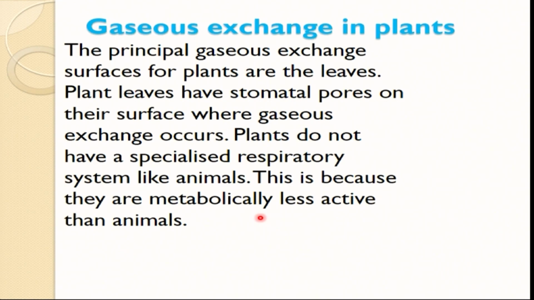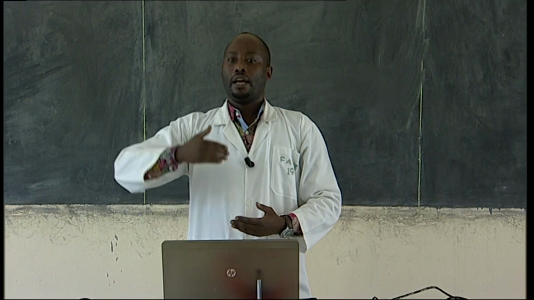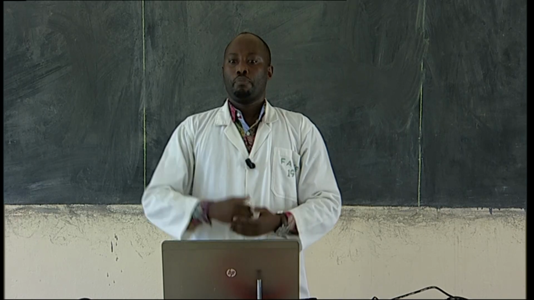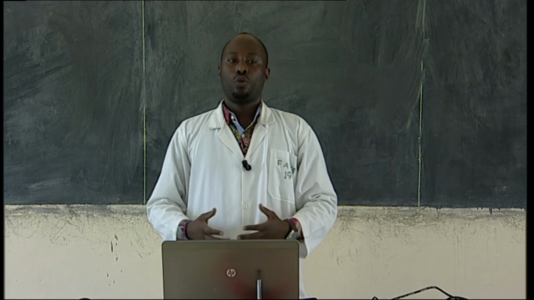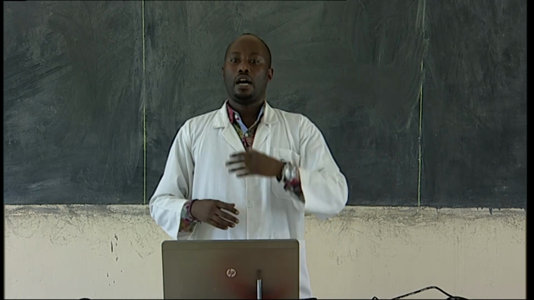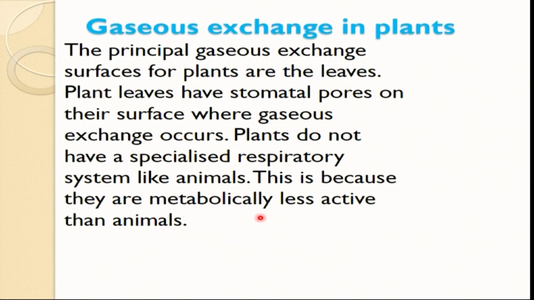Plants do not have a specialized respiratory system like animals. This is because their metabolism is less active than that of animals. For us, we have a specialized respiratory system because metabolically we are very active compared to plants. But plants don't have a specialized respiratory system because they are less metabolically active. If they are less metabolically active, they don't need a specialized system for gaseous exchange. As long as stomata are present, they are able to open and expand, and gaseous exchange will occur.